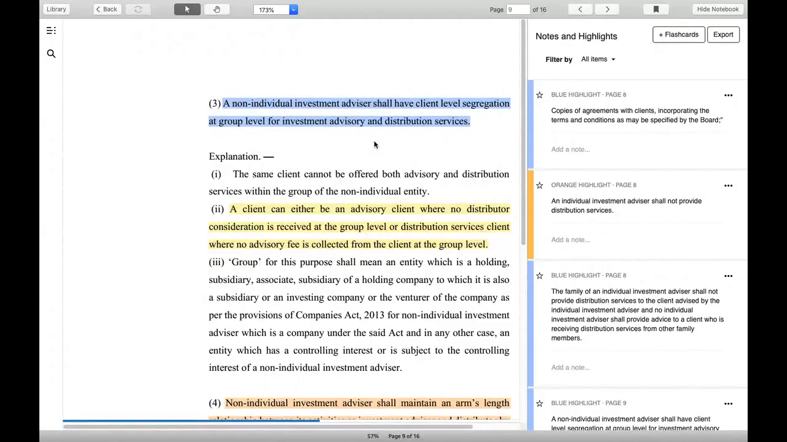Why has SEBI done that? Because they believe that you will advise only such a scheme where you are going to get huge commission. So they are saying that there will be conflict of interest. You will only recommend products from which you benefit. So they are saying no, you cannot do both under one umbrella. So that is the basic thing.